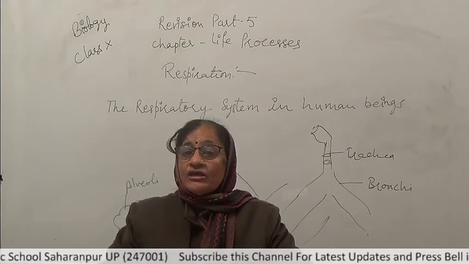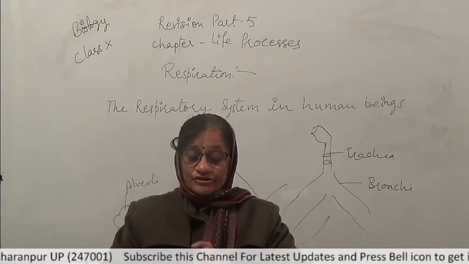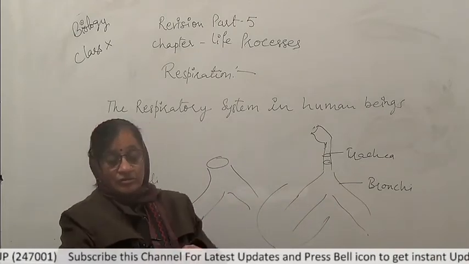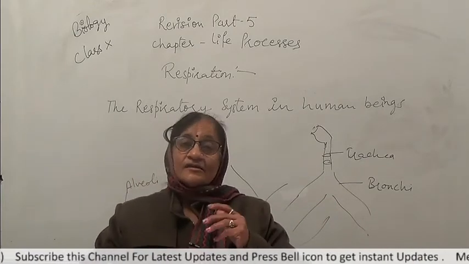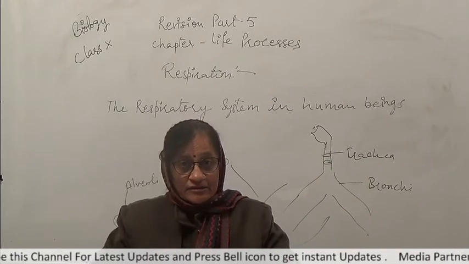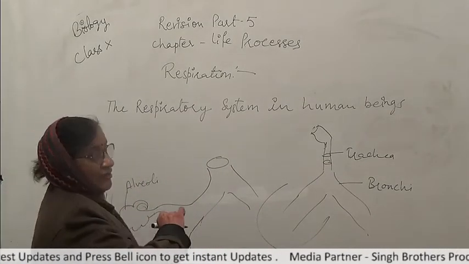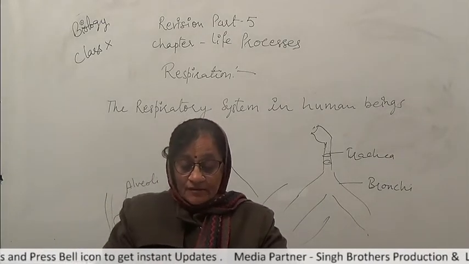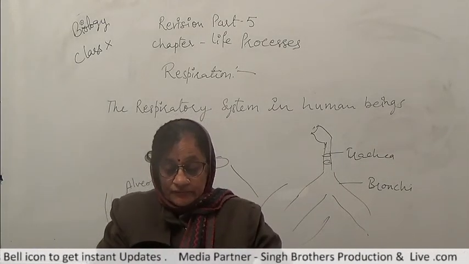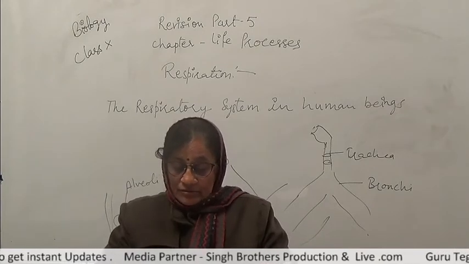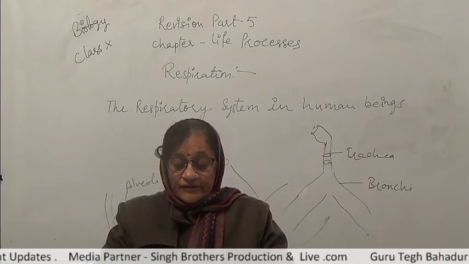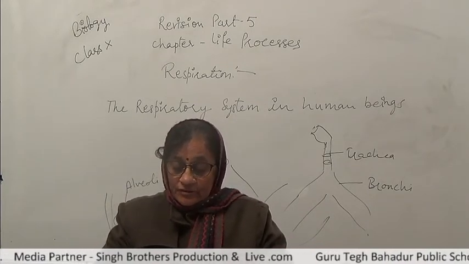The air we breathe in eventually reaches these air sacs or alveoli. These sacs are surrounded by blood vessels. Here blood vessels are present where the exchange of gases takes place.